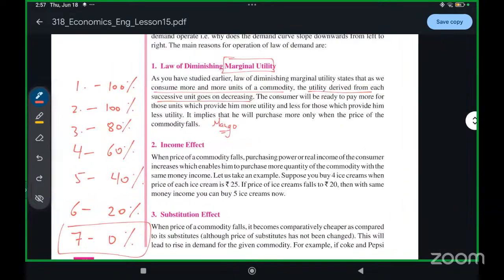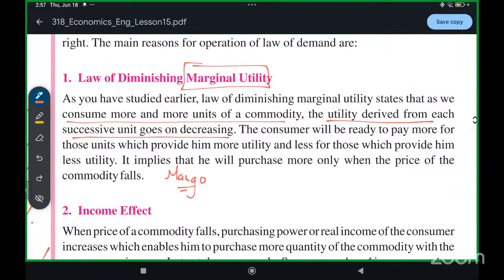So this is the concept of diminishing marginal utility: the more you keep consuming, the lesser your satisfaction becomes. This is called the law of diminishing marginal utility. As we consume more and more units of a commodity, the utility derived, and utility just means satisfaction, from each successive unit decreases. The consumer will be ready to pay more for those units which provide more utility and less for those which provide less utility.